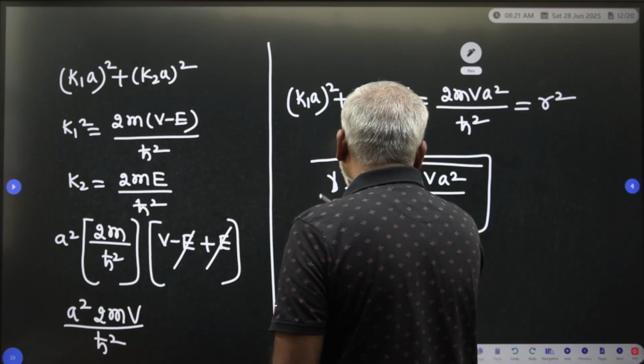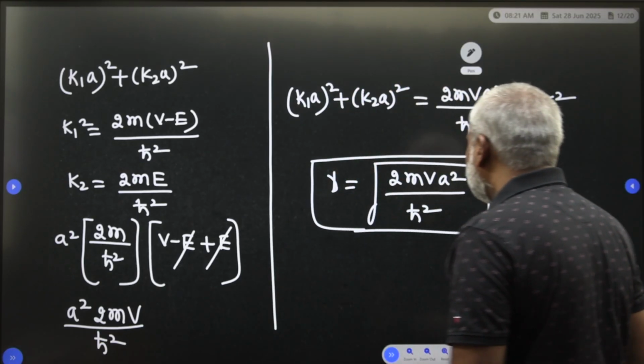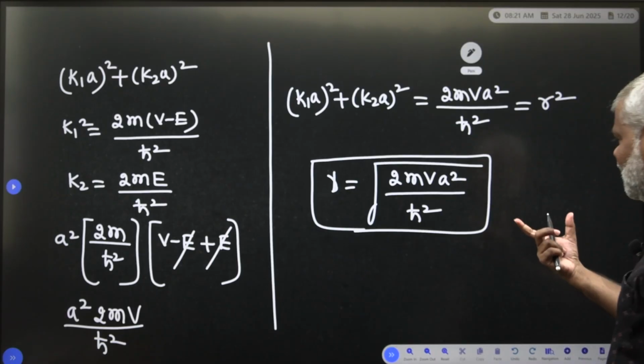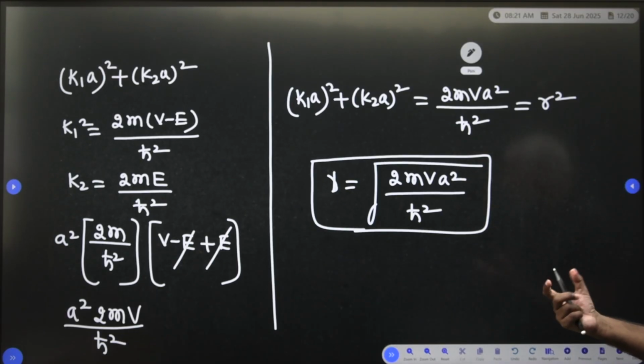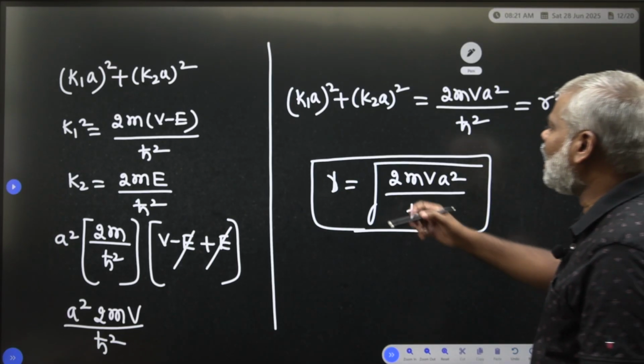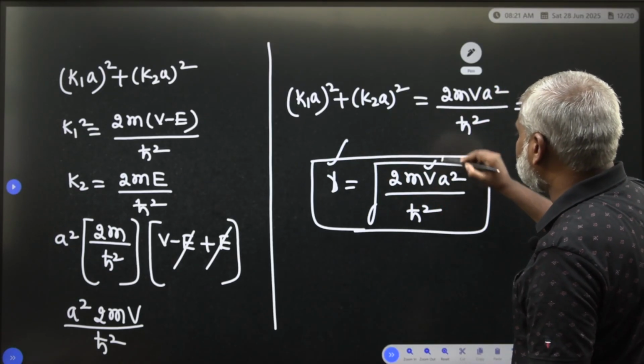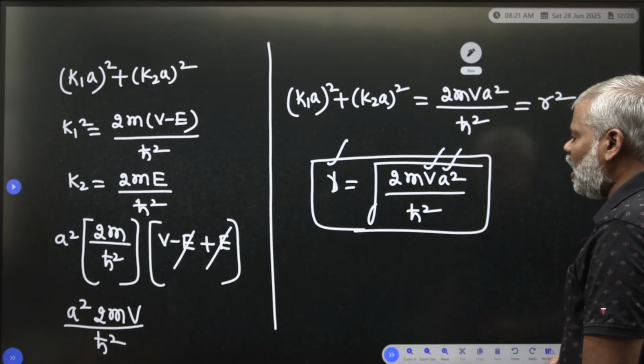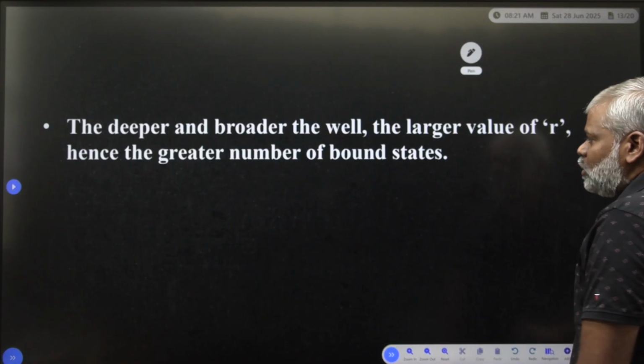So that potential well or bound state depends upon the radius, upon the potential, and upon the width of that material also.